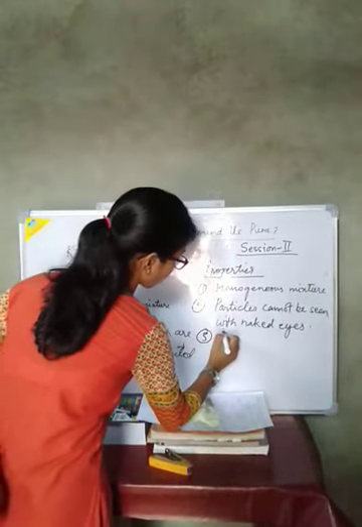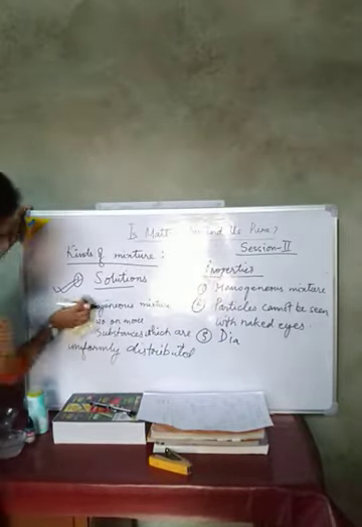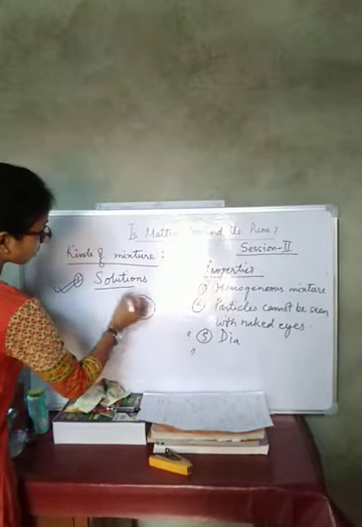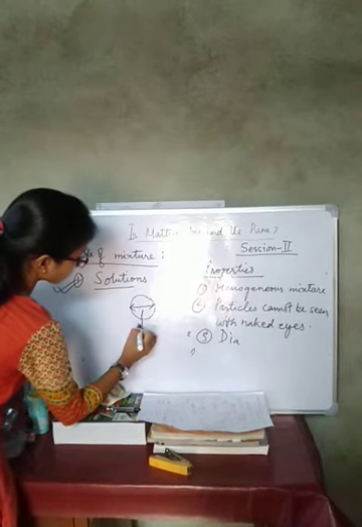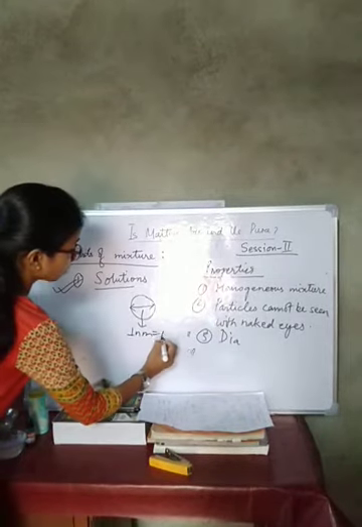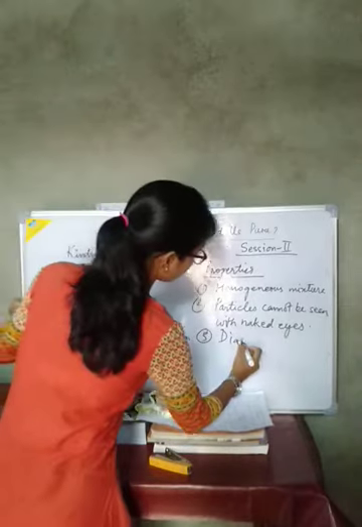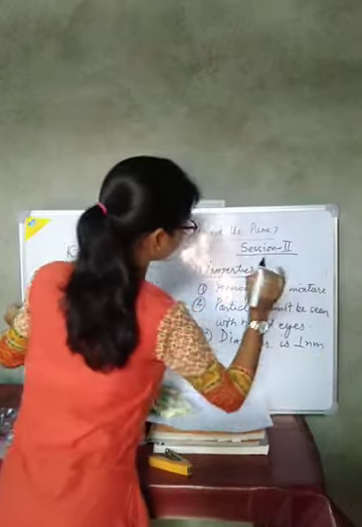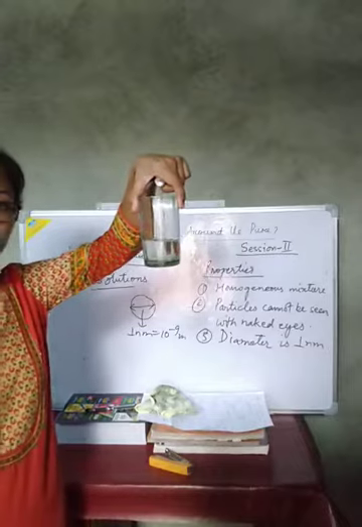Next, diameter. If the particles are considered to be spherical, I cannot show you in 3 dimensions, so I am drawing it in 2 dimensions. The size of the particle is 1 nanometer, and 1 nanometer is equal to 10 to the power minus 9 meter. Next, we cannot separate this sugar solution simply by filtration.